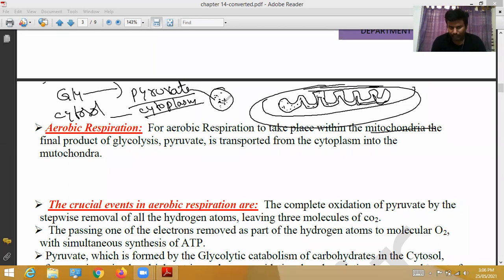From the cytoplasm, this pyruvate enters the mitochondrial matrix. In the mitochondrial matrix, further, this pyruvate undergoes changes and produces a kind of product. That entire process is called Krebs cycle. Before discussing the Krebs cycle, in the mitochondrial matrix, some changes take place. Those changes are commonly called aerobic respiration. Okay, that's all.